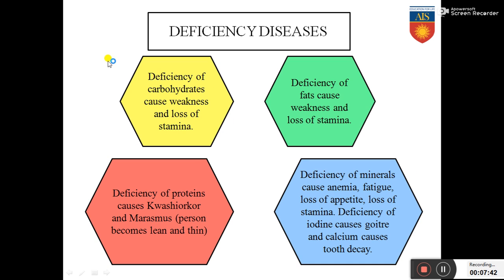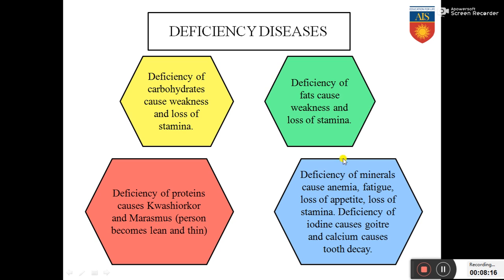Deficiency of carbohydrates causes weakness and loss of stamina. Since carbohydrates comprise 60% of your diet, they are very, very important. And deficiency may cause weakness and loss of stamina in your body. Deficiency of fats causes weakness and loss of stamina. Deficiency of fats might also cause weakness in your body and loss of stamina. Deficiency of proteins causes kwashiorkor and marasmus. The person becomes lean and thin in both cases. Look into the spellings of kwashiorkor and marasmus.